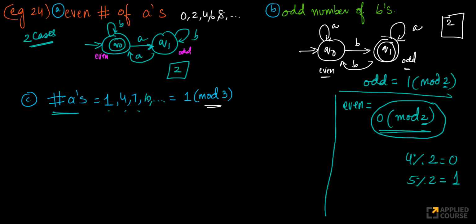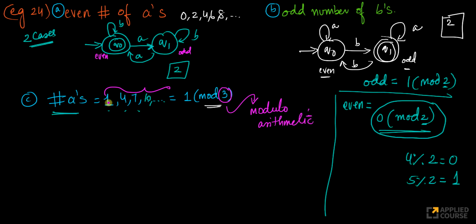Imagine I have a set of numbers like this: my number of A's can be 1, 4, 7, 10, etc. If you notice the pattern, when I divide any of them by 3, I get a remainder of 1. 4 divided by 3, remainder is 1. 7 divided by 3, remainder is 1. 10 divided by 3, remainder is 1. This is called modulo arithmetic.